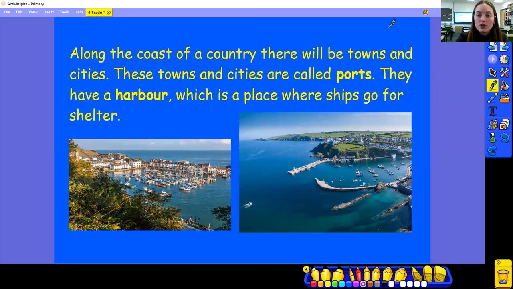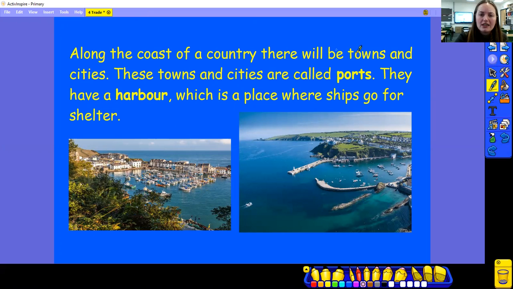Along the coast of a country, there are towns and cities. We call these towns and cities ports. They have a harbour, which is a place where ships go for shelter. And there's a couple of pictures here of ports and harbours.